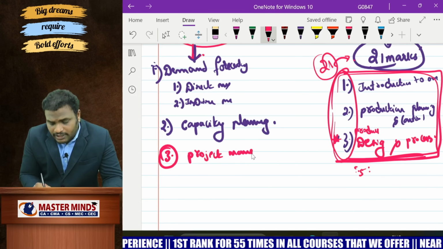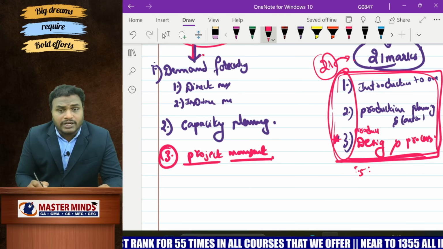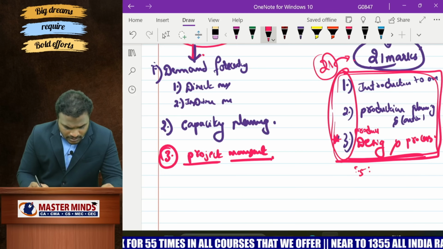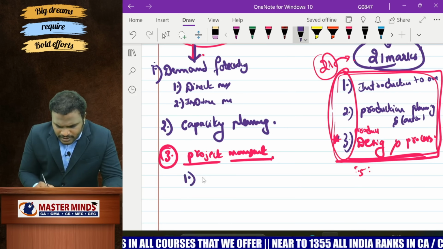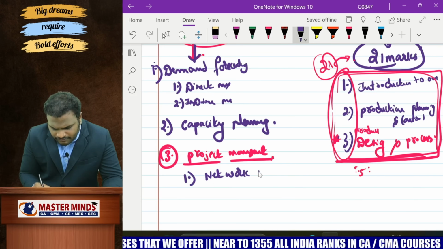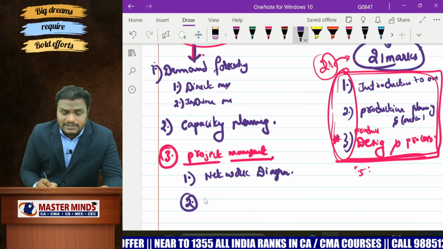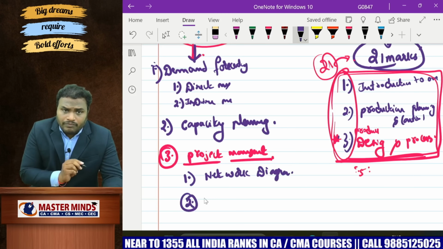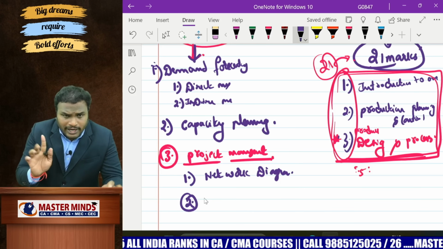Project management, nothing but network analysis. First of all, my dear students, you have to practice how to draw the network diagram. The network diagram is very, very important. After that, in all problems, practice only how to draw the network diagram.